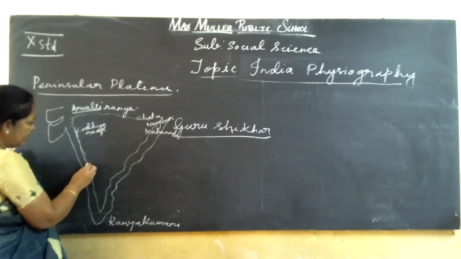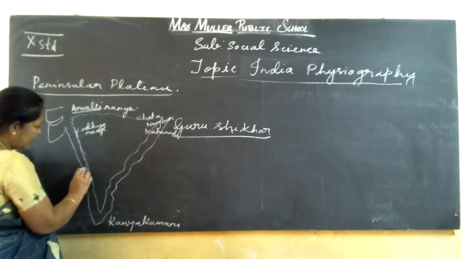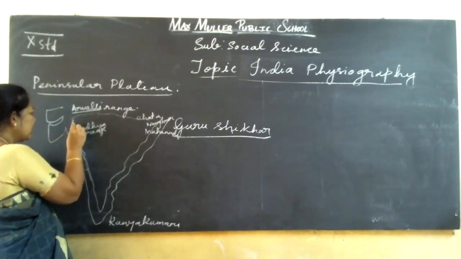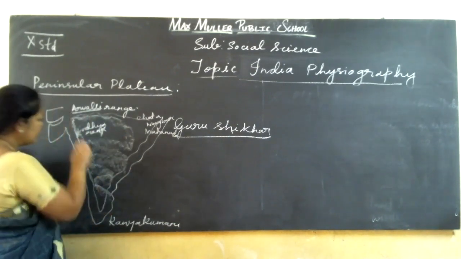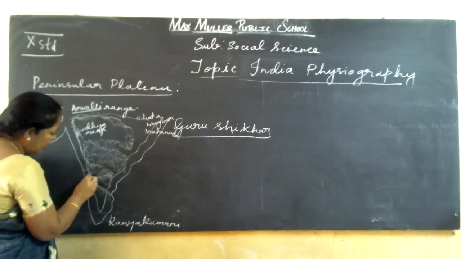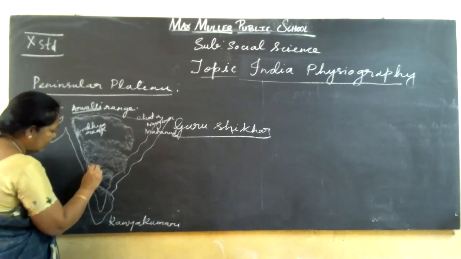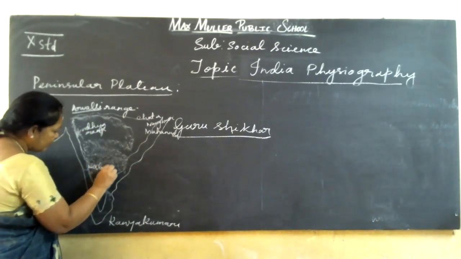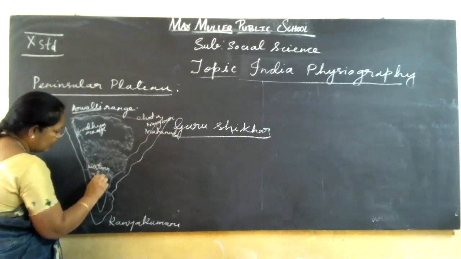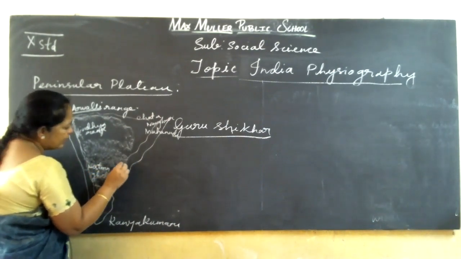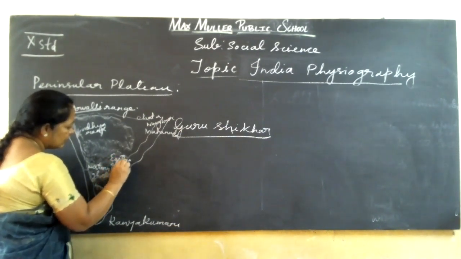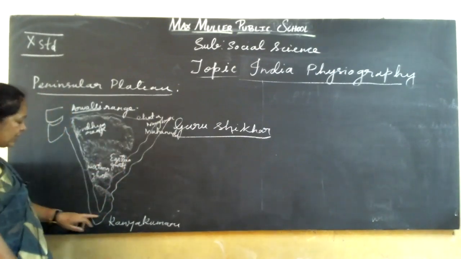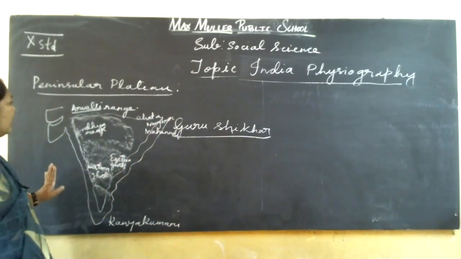And we see here the Western Ghats. This is the Western Ghats, children. This is actually the coastal plains. So here we have the Western Ghats and next here the Eastern Ghats. Okay, Eastern Ghats and here the Kanyakumari edge.